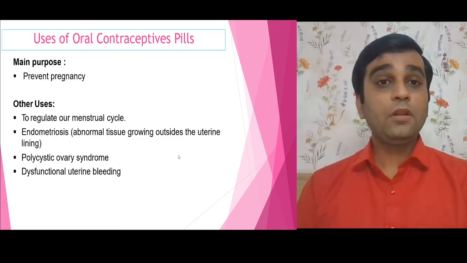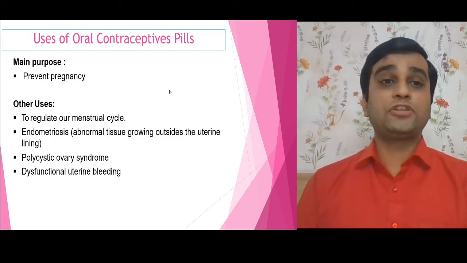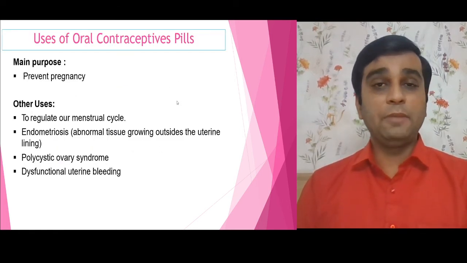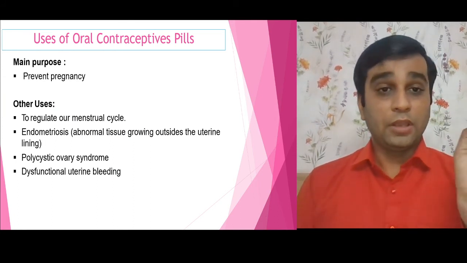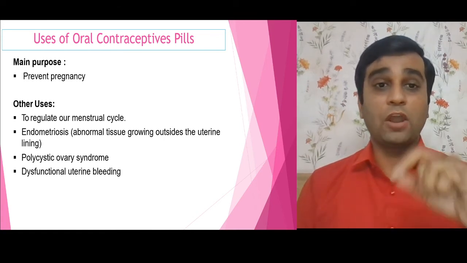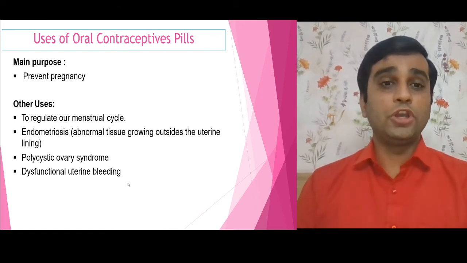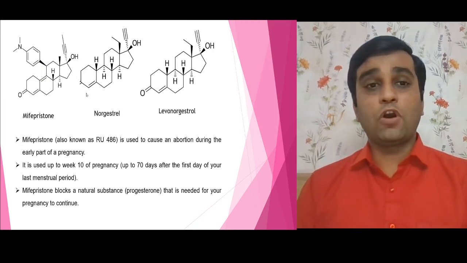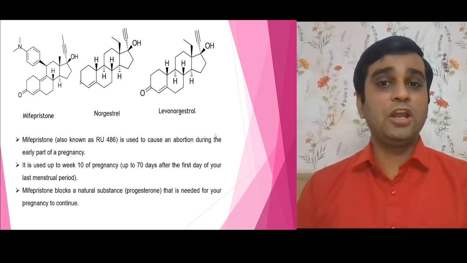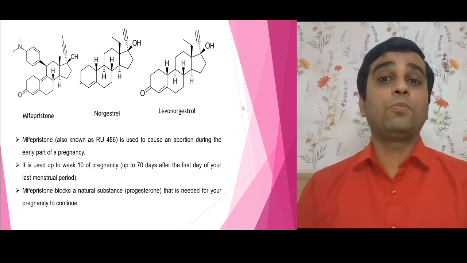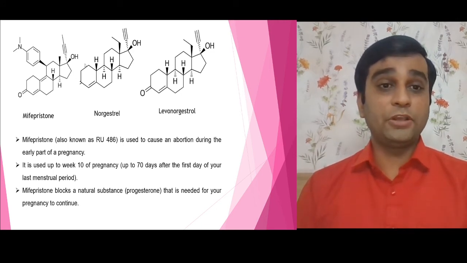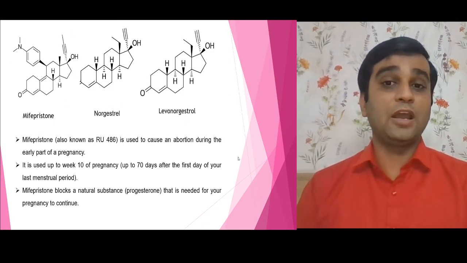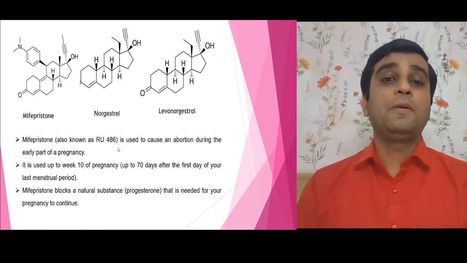As far as the use of oral contraceptive pills is concerned, the main purpose is to prevent pregnancy, but that is not the only purpose. In some cases, it is also used for regulation of the menstrual cycle. When I talk about the structures, norgestrel and levonorgestrel, the structural difference is nothing, but levonorgestrel is the levo isomer of norgestrel. The structures are the same. Mifepristone is also used to cause an abortion during the early part of pregnancy.